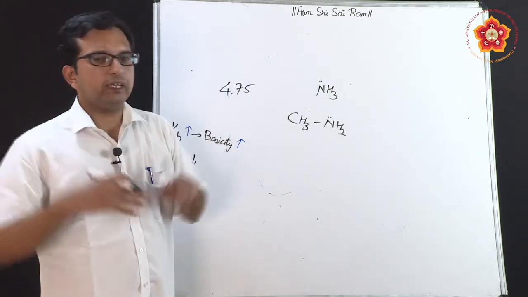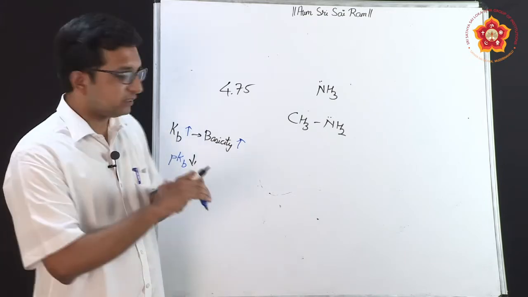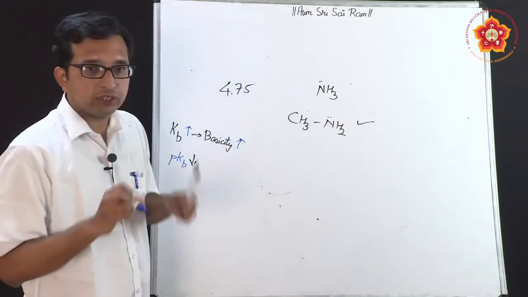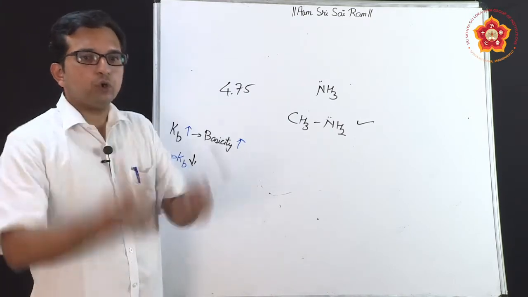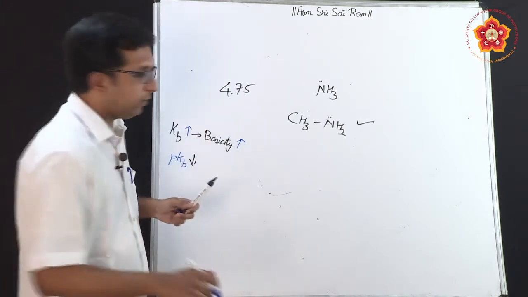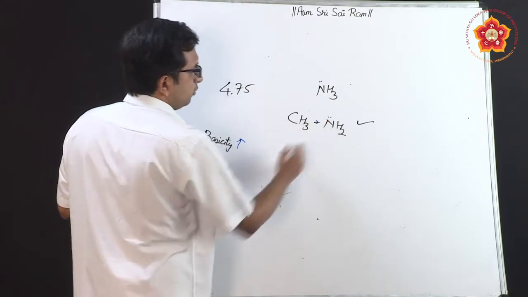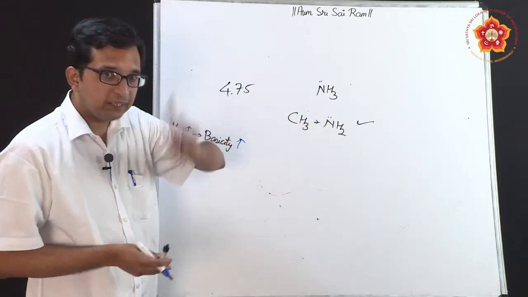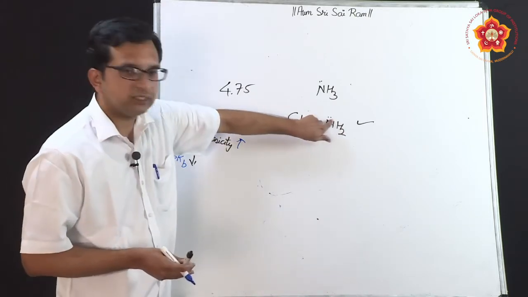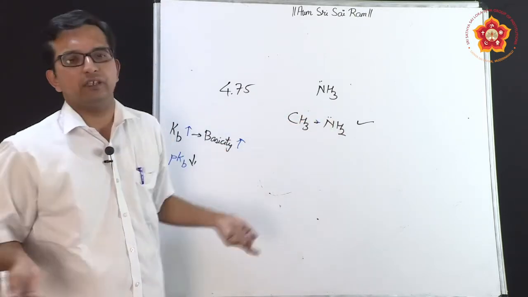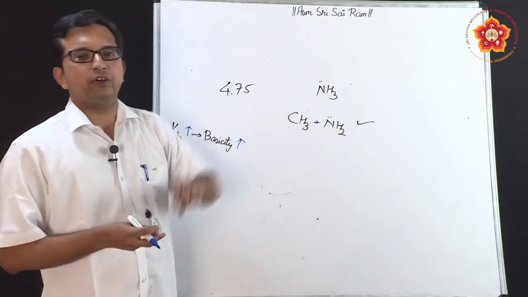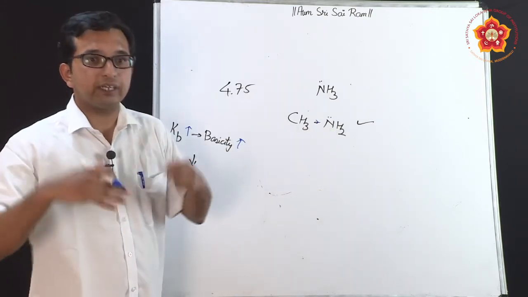With earlier concepts, we realize that this is going to be more basic because electron donors are basic and CH3 is an electron donating group. Since it is an electron donating group, the electron density on nitrogen will be much higher. When electron density is higher, it can donate electrons more easily and therefore act as a better base.